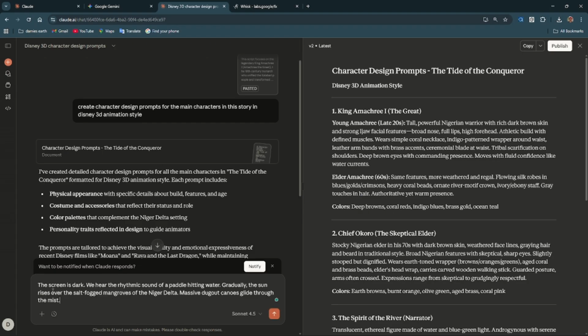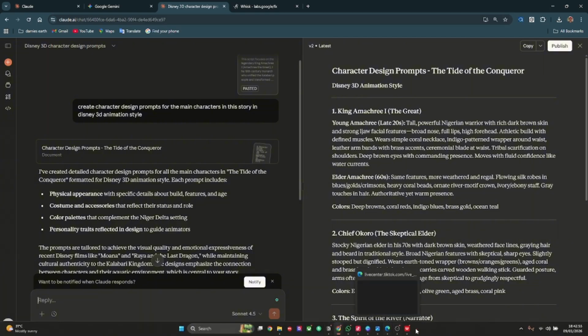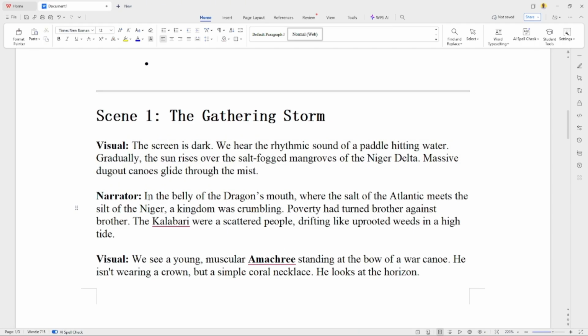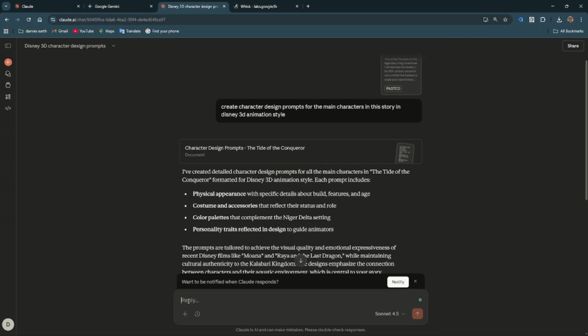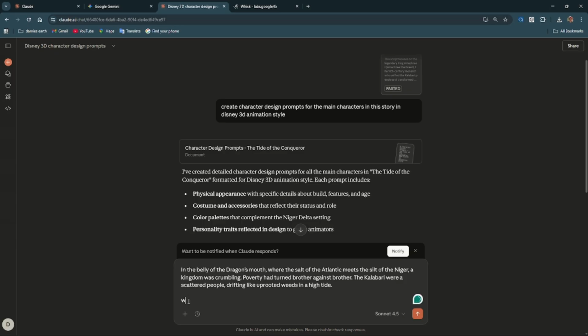Now what I'm going to do is I'll come to Claude AI and paste my script here. The screen is dark. Sorry, hold on, I made a mistake. Instead of copying my story, I was copying visuals. That was not what I wanted. I'll copy this, go to Claude AI, paste this and tell it: write 5 visual prompts for this part of the script in 3D Disney animation style.